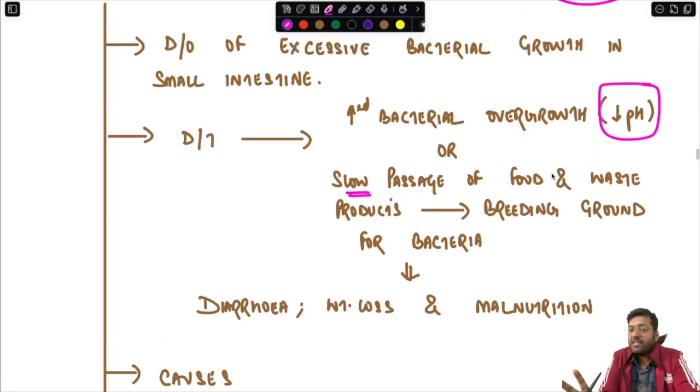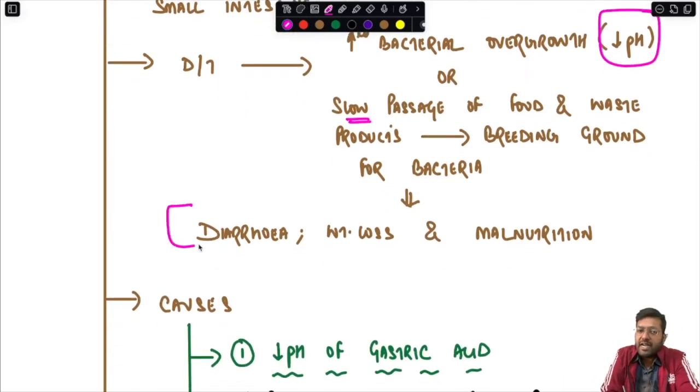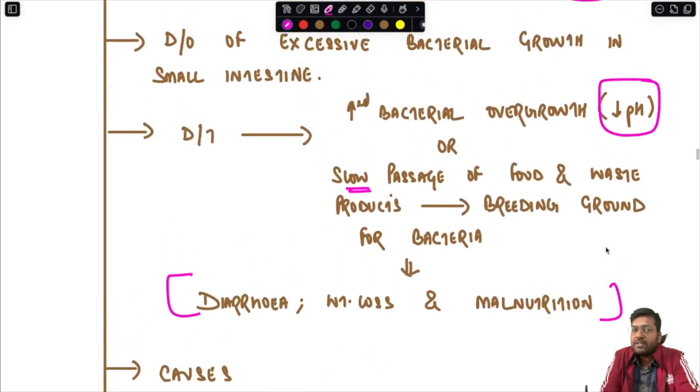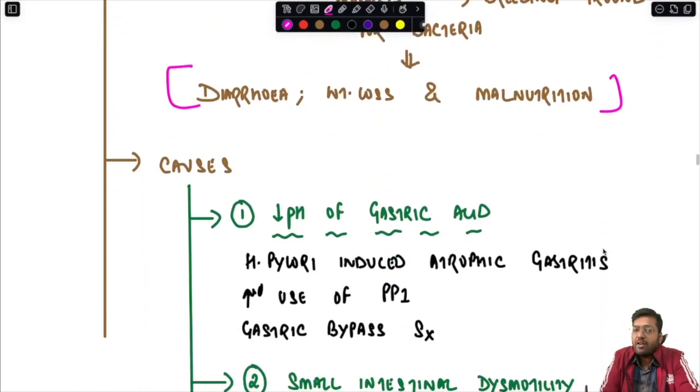So the two predisposing conditions are reduced pH at the level of the small intestine, or any condition which slows the passage of food and waste products in the small intestine, so that there is stasis causing a breeding ground for bacteria. This condition is characterized by diarrhea, weight loss and malnutrition. So what are the causes of SIBO, that is small intestinal bacterial overgrowth?